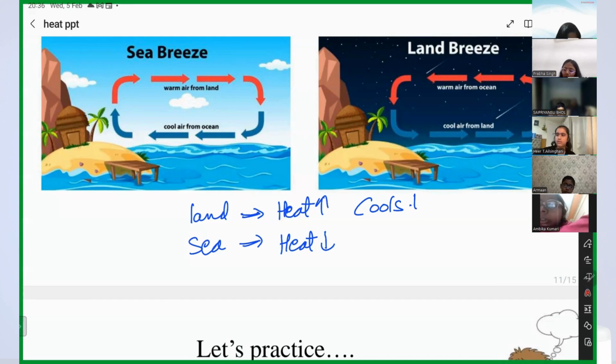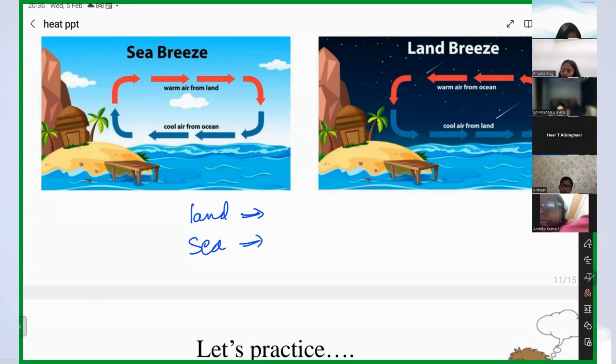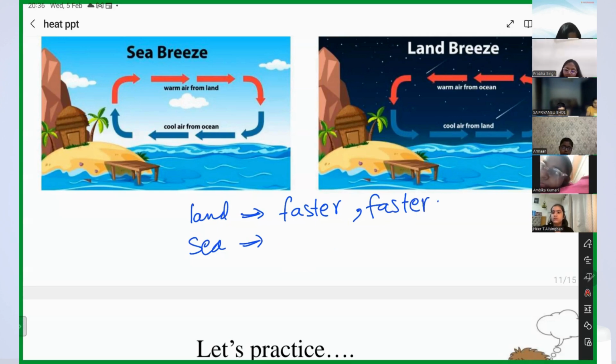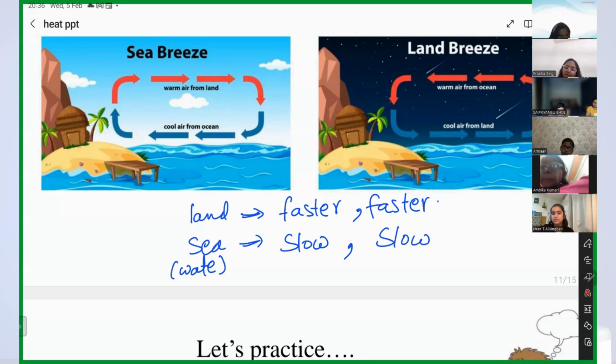No, the land only. Okay. See, what happens is faster heating happens in land, and faster cooling also happens in land. And what about sea? That is water. What about water? It doesn't heat up faster. The heating is slow and the cooling is also slow. That means you need more time to heat water and you need more time to cool down the water.